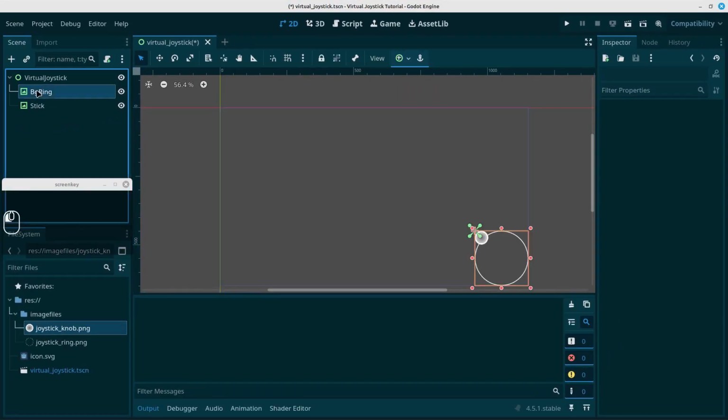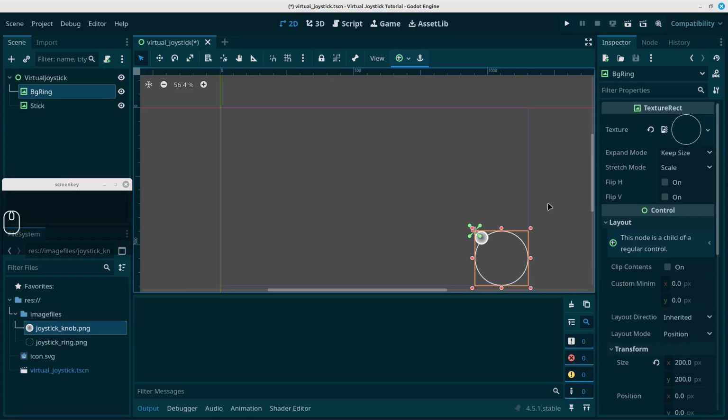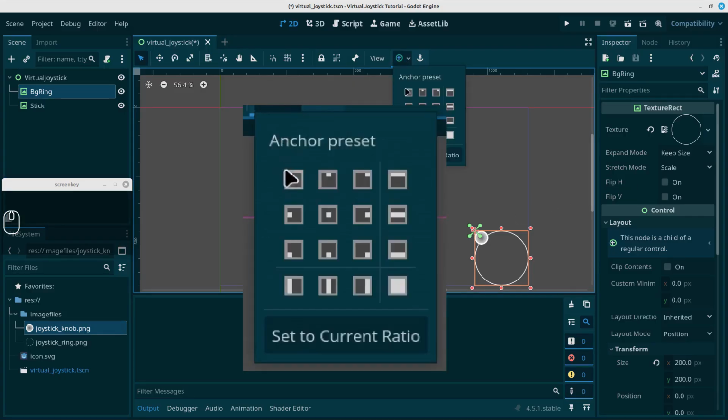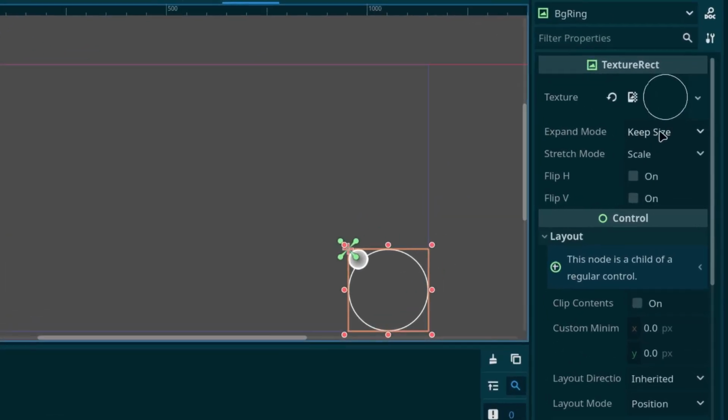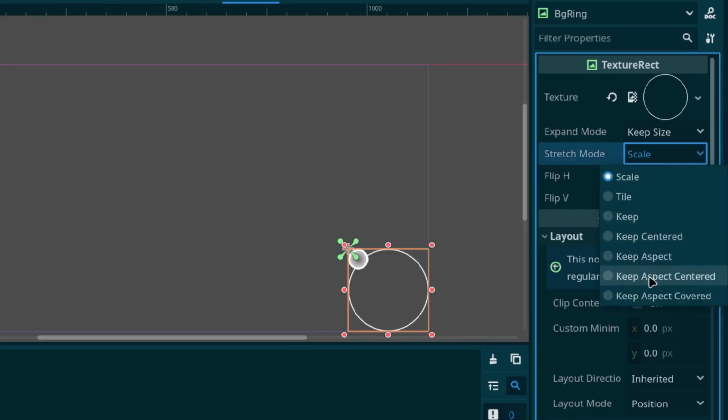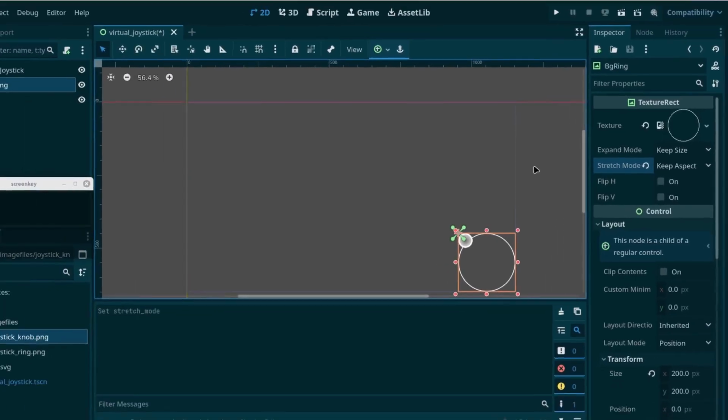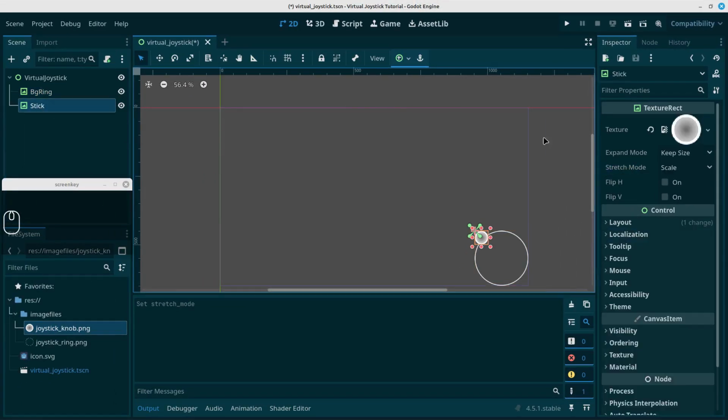Let's select our background ring, and for the background ring, let's leave the anchor to top left, because calculations for control items are usually done from the top left corner. But in the inspector, we'll leave the expand mode to keep size, but the stretch mode will change it to keep aspect centered. Let's select the stick.